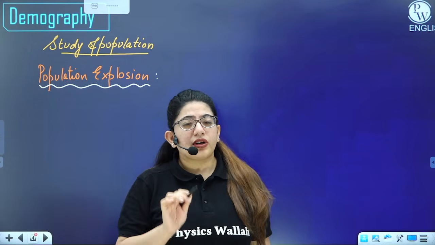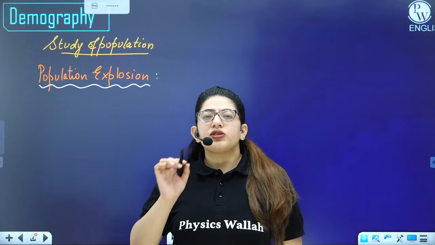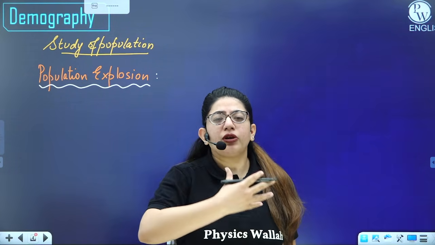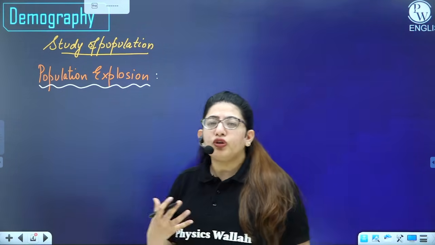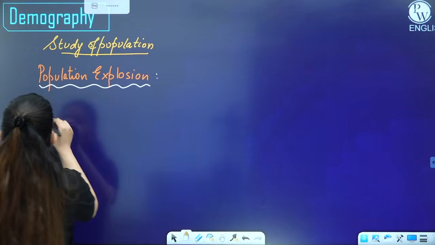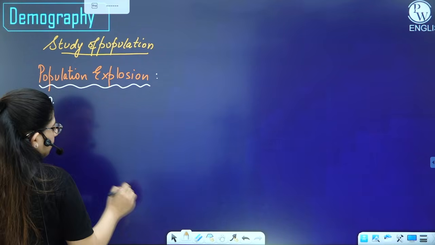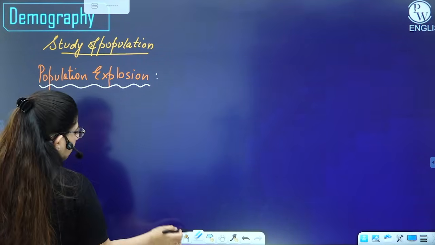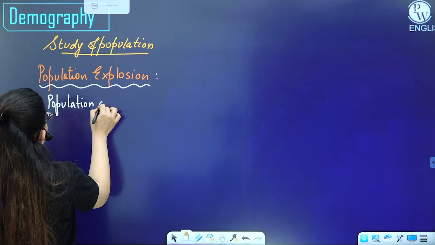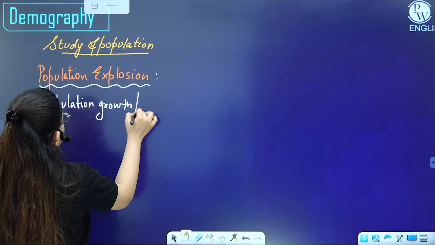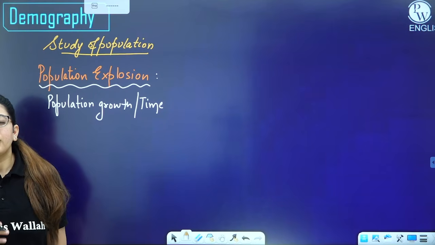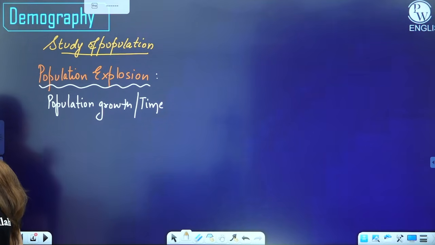For example, if I'm talking about the population of India, the individuals which are born per unit time are more, or the population is growing at a rapid rate. So you use that word there as population explosion. So it's the population increase per unit time. Population growth, you can say, per unit time. So if in less time there is more growth, that means we say that the population is exploding. It's exploding at a faster rate.